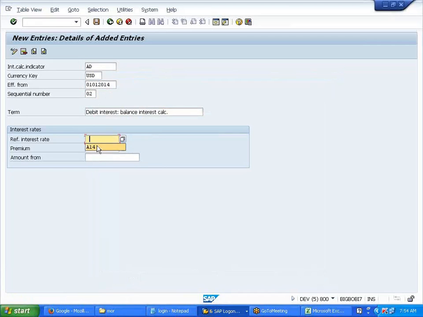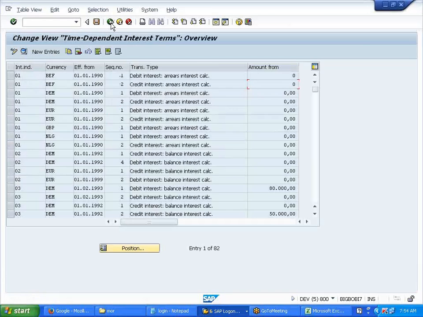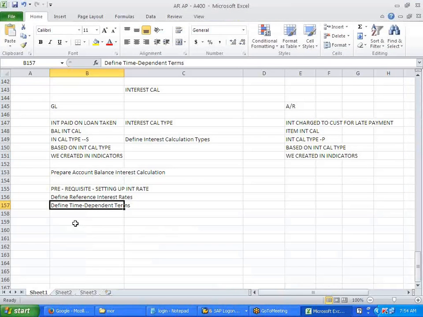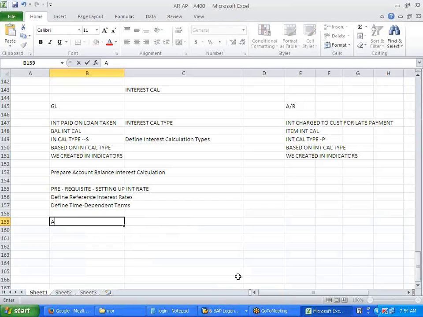So I'm giving a different rate over here, 18. Still the percentage is not assigned, right? Make a note over there. For debit we gave A14, for credit we gave 18, right? First we gave reference interest A14, then I gave here A18, 2 we gave, right?